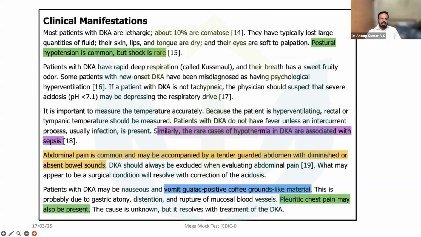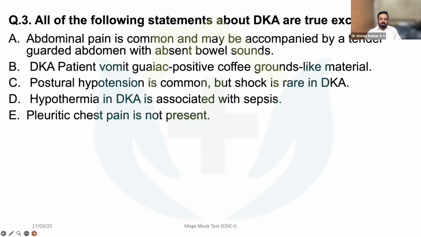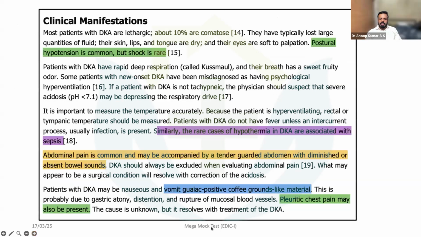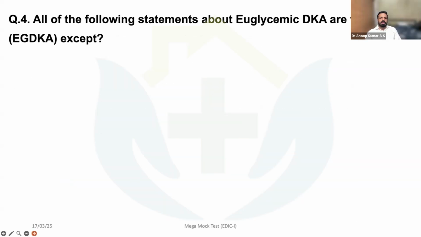In the same way, a patient with DKA having leukocytosis doesn't necessarily mean the patient has infection. Abdominal pain is common and may be accompanied by a tender, guarded abdomen with diminished bowel sounds. It is basically because of ketone bodies. The vomitus will have a peculiar smell, and pleuritic chest pain may also be present. The cause is unknown, but it resolves with treatment of DKA. So that is also described. You may not be very aware of that point, but pleuritic pain is also possible.